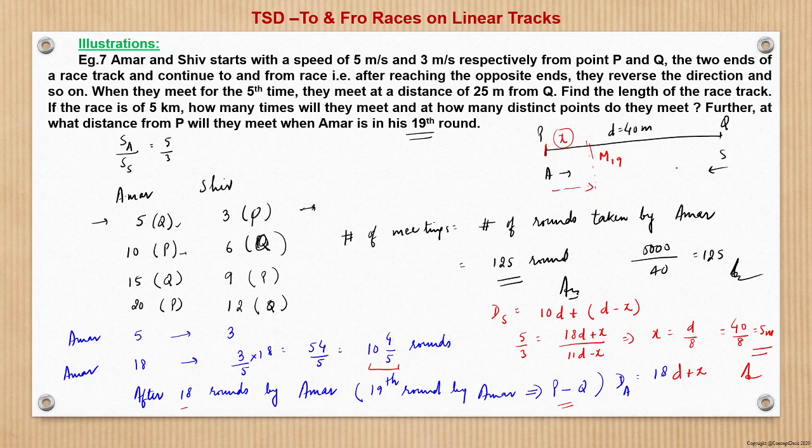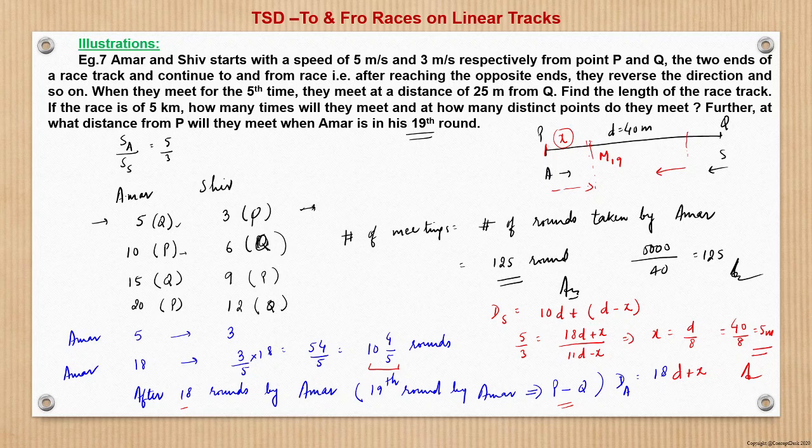So at that time he was somewhere here, and then subsequently from here he moves toward this side, Shiv, and Amar from P towards Q, and then they meet at M19, right? That is the point here.